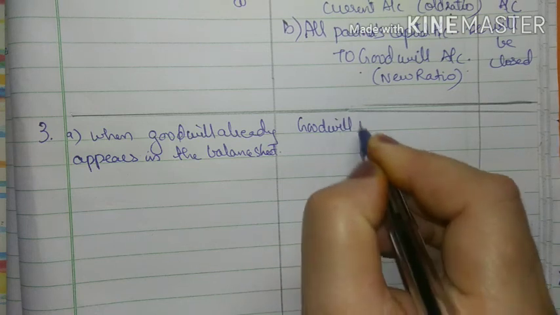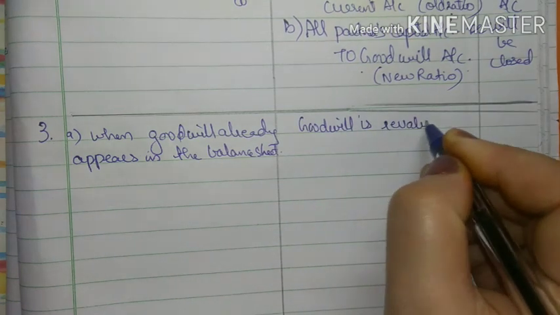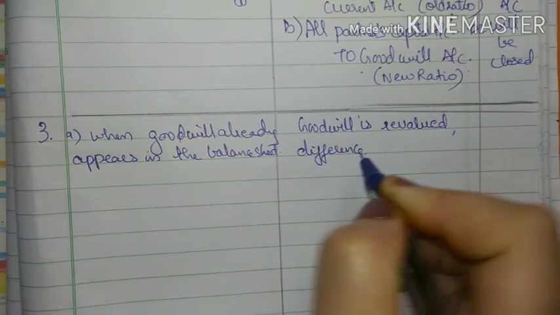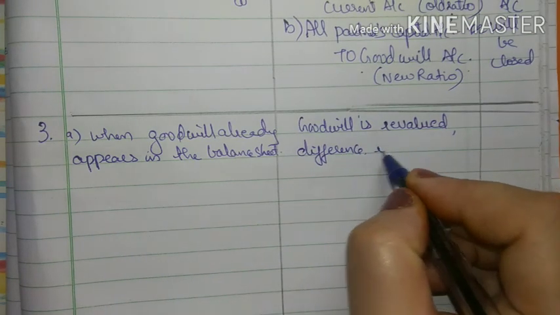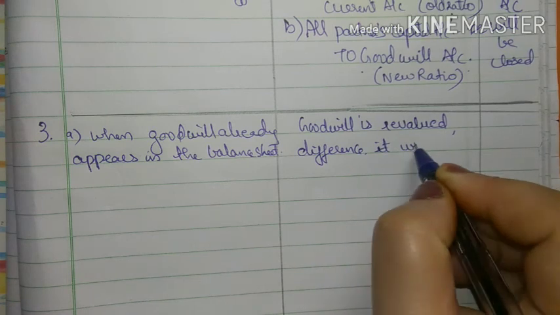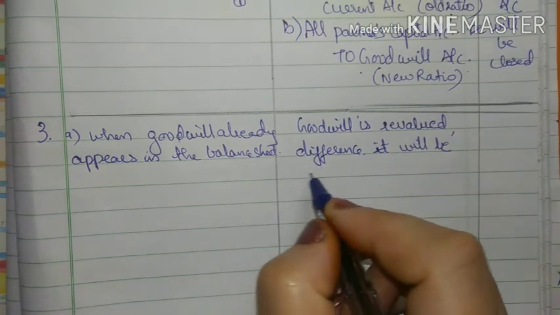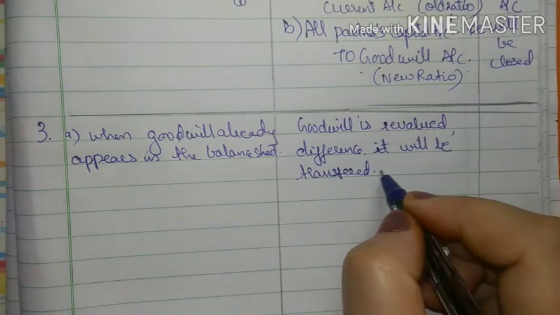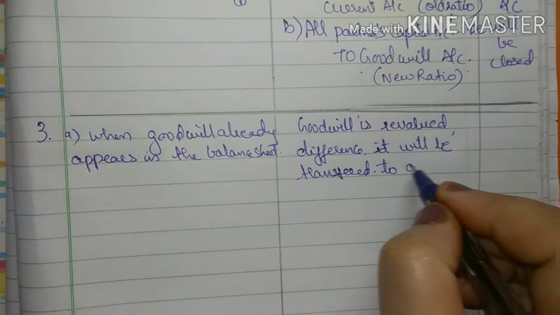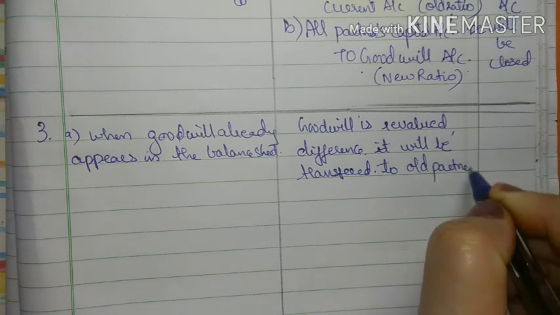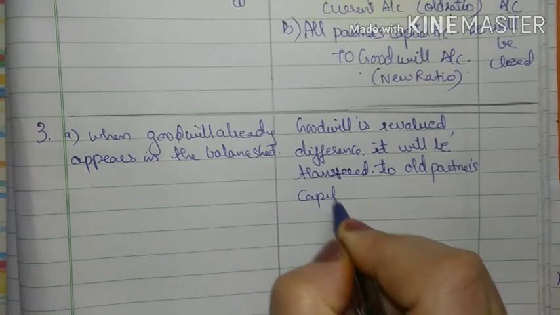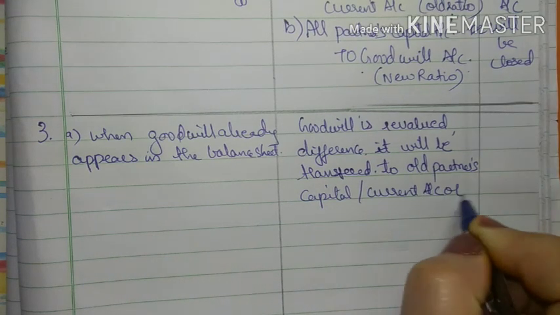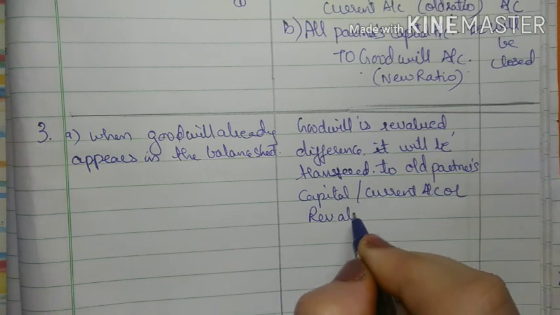What you will do, goodwill is revalued, and whatever is the difference will be transferred to old partners' capital or current account or revaluation account,